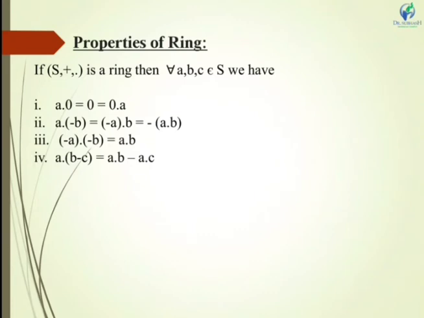If (S, +, ·) is a ring, then for every a, b, c belongs to S, we have a · 0 = 0 = 0 · a, a · (−b) = −a · b = −(ab), (−a) · (−b) = ab, and a · (b − c) = ab − ac.